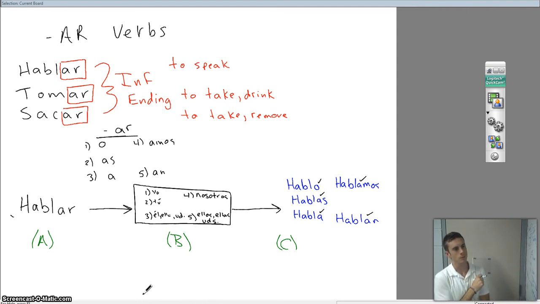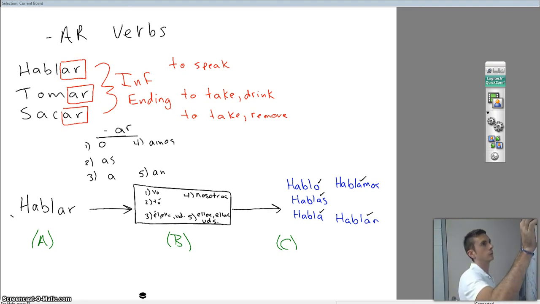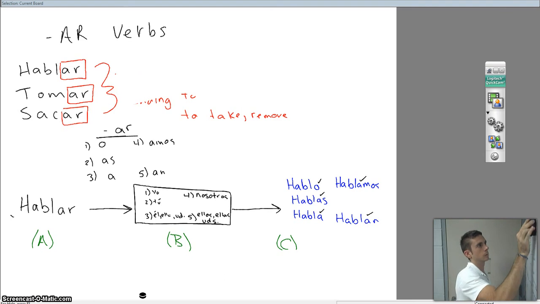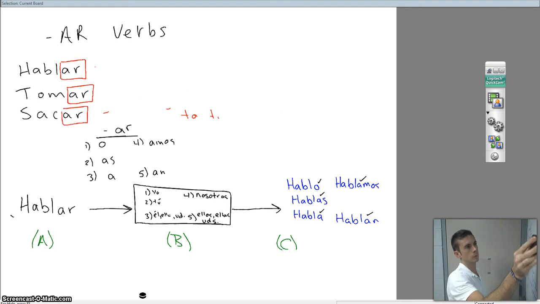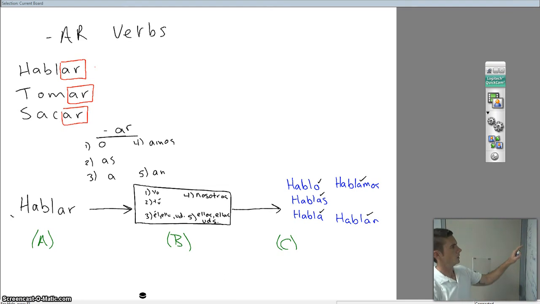So what was our process? What was our process in making the conjugated verb? Well, I'm going to show you. Hopefully you're taking the time to go ahead and write this down. Hope you have the notes, because I'm getting ready to erase it all and show you how we wound up there. I'm going to erase the top part anyway. Okay, that'll work. All right. So how did we get from hablar to hablo, to hablas?